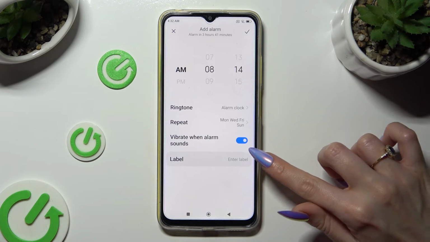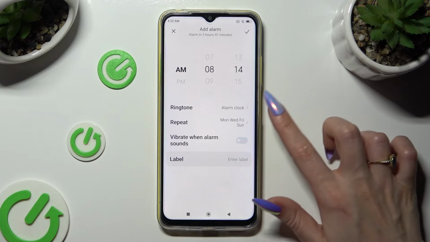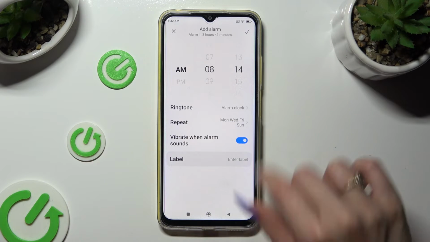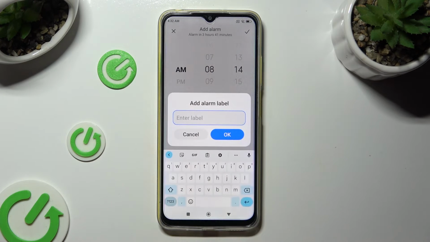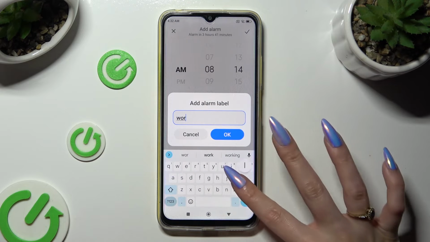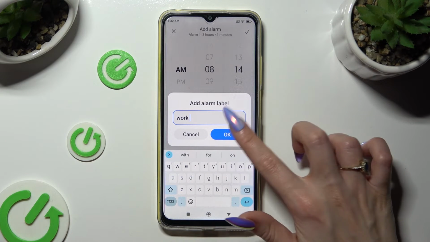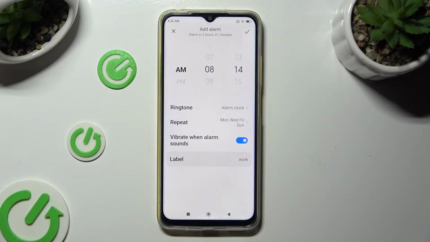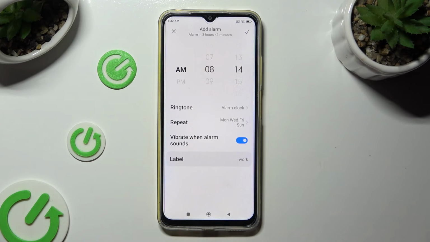Now tap on this switcher next to Vibrate when alarm sounds to disable or enable haptic feedback for this alarm and click on Label. Label your alarm however you wish to, if you wish to, and click on OK. Lastly, to save your alarm, choose this check mark at the top right corner.